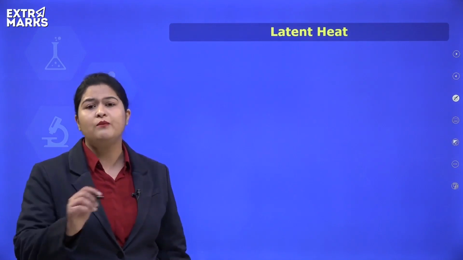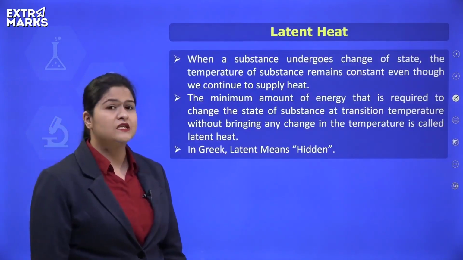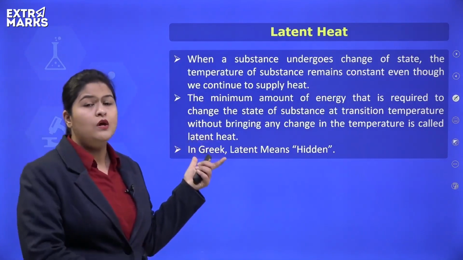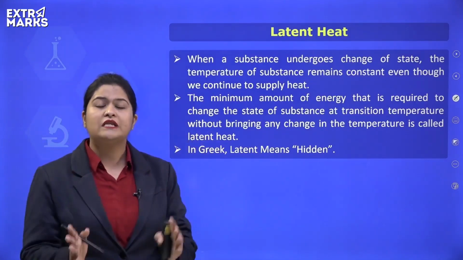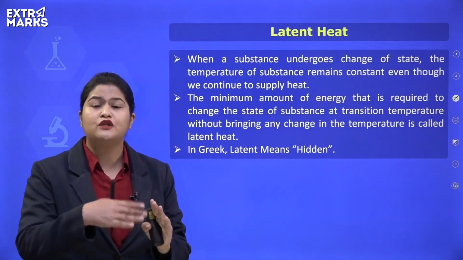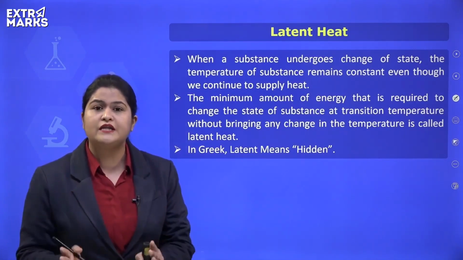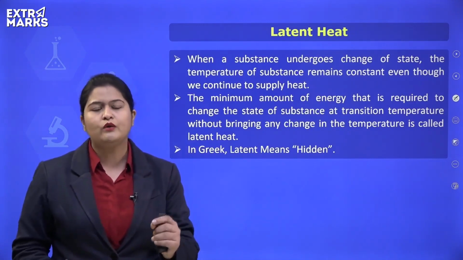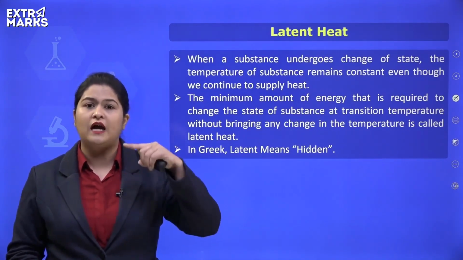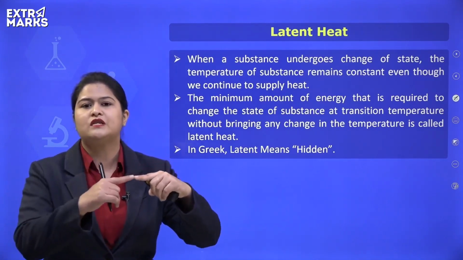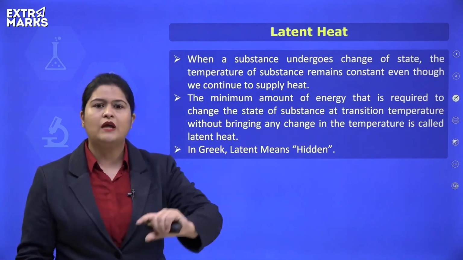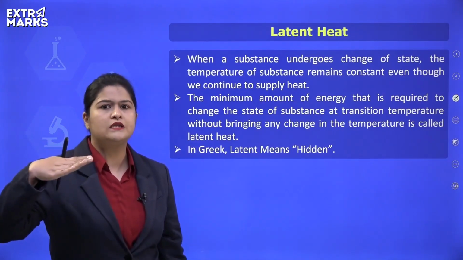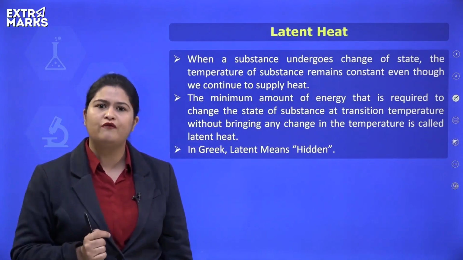Now coming on to a very important term, that is latent heat. See, this latent heat term is related to phase change. Phase change means when a substance actually undergoes state change, when it undergoes phase transition. I told you that when we start heating a solid, it starts melting only after it reaches a specific temperature. Before that, what was happening? The temperature was increasing, but as soon as the solid starts melting, its temperature becomes constant for some time.